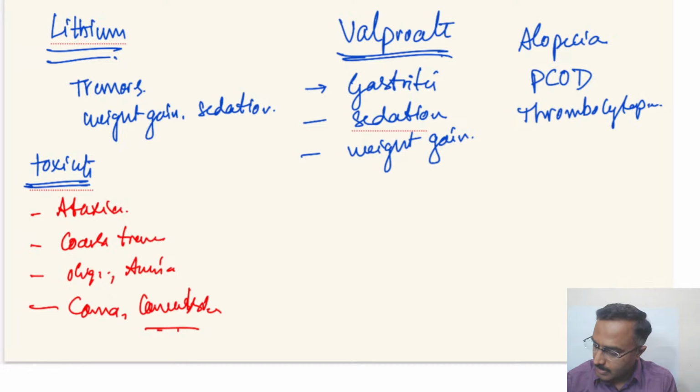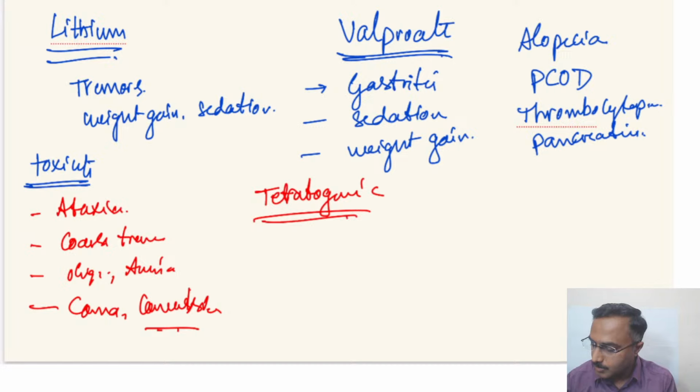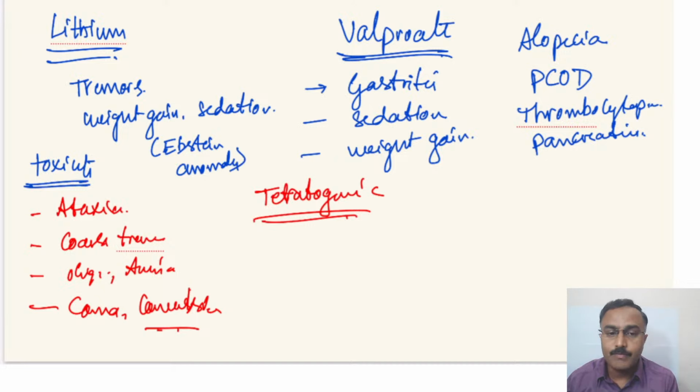And rarely, pancreatitis. Other than this, it also has teratogenic side effects. Lithium also has a teratogenic side effect, that is Ebstein's anomaly, though it is rare. In the case of valproate, the teratogenic side effects are neural tube defects and also cardiac defects.